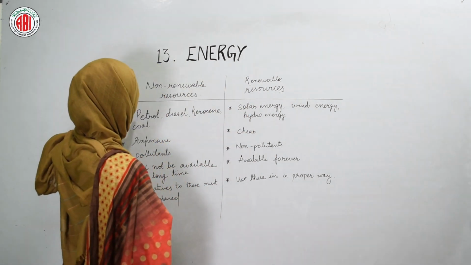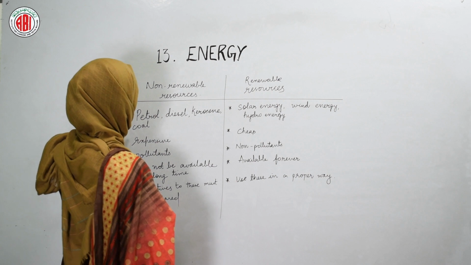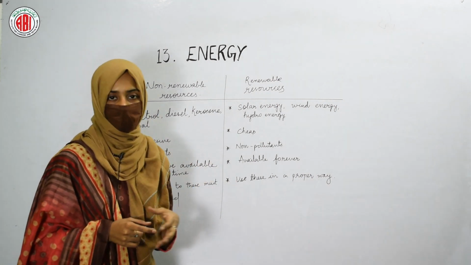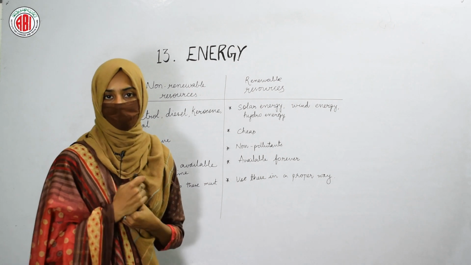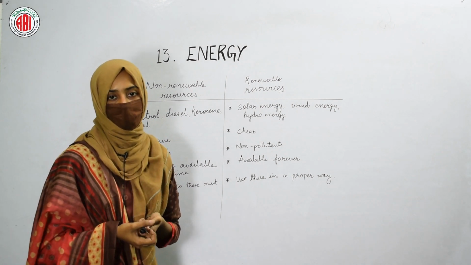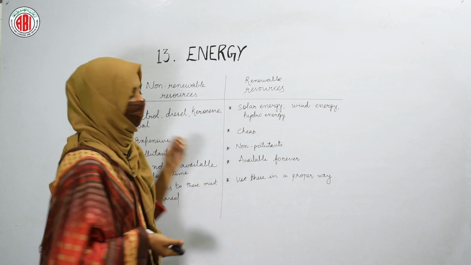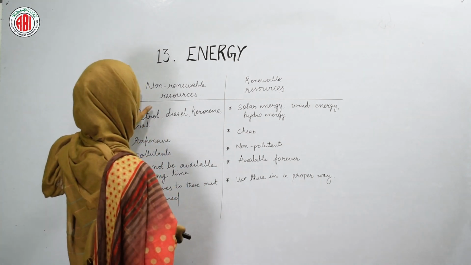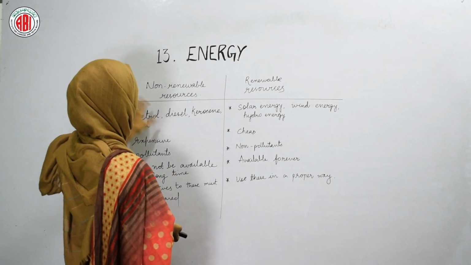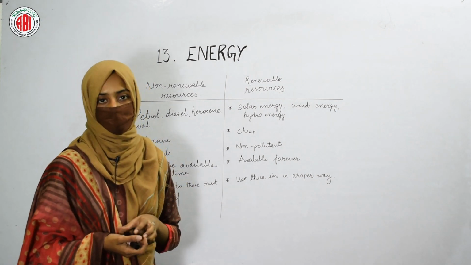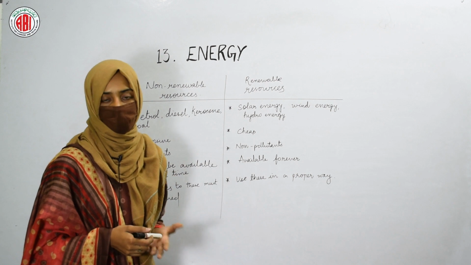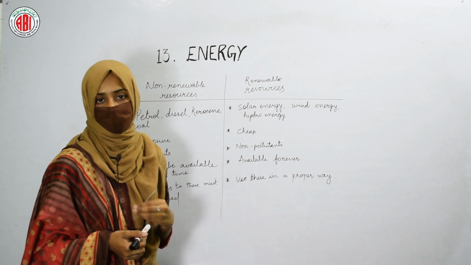When we talk about the non-renewable resources, then these are the resources that we get by burning of fuels. Then these are the resources that we use to get the energy. Energy can be obtained by burning of fuels. So this kind of energy can be obtained by using non-renewable resources. In simple words, we can say non-renewable resources are the resources that on excessive use can get exhausted.